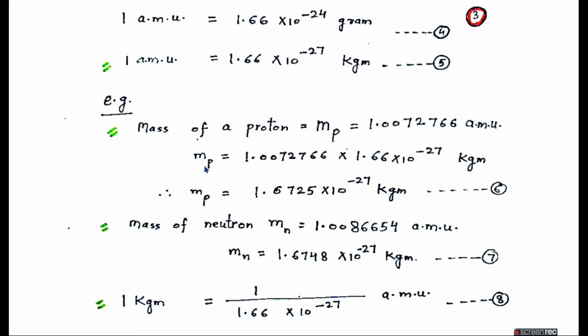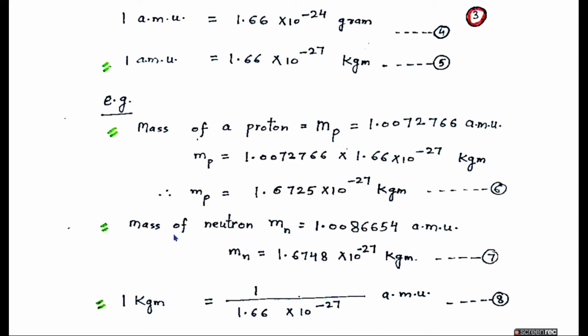So, Mp, the mass of proton, is equal to 1.0072766 into 1.66 into 10 raised to power minus 27 kilograms, or it becomes 1.6725 into 10 raised to power minus 27 kilograms. In grams, it will be 10 raised to power minus 24.